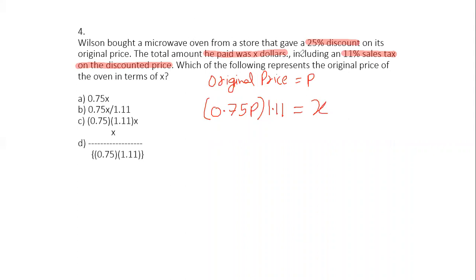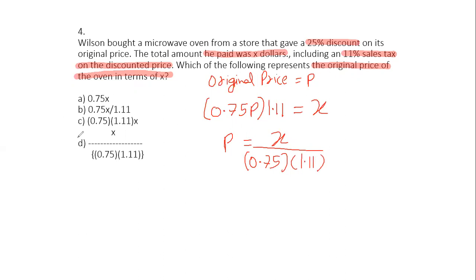Now, what is the question asking me? Which of the following represents the original price of the oven in terms of X? So basically, they're simply asking me the value of P. So I'll isolate P, which will be X over 0.75 times 1.11.